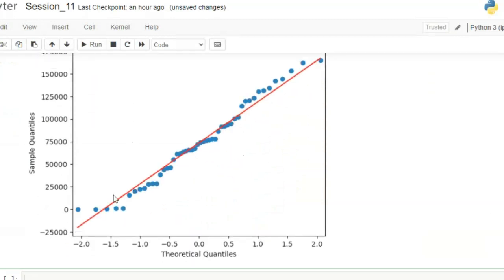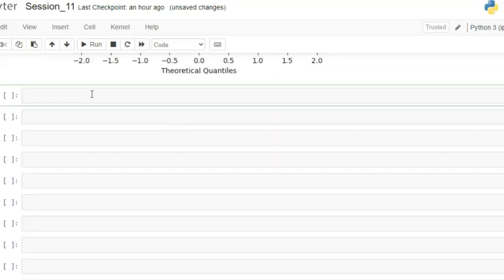If your data points lie on this line, then your data is normally distributed. If not, then your data is not normally distributed. Let's take another example. sm.qqplot of df of profit, and here line equals s.